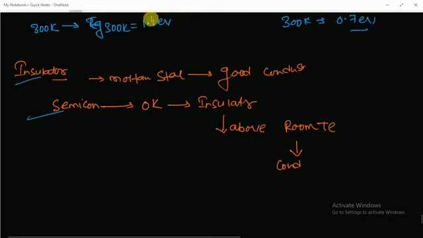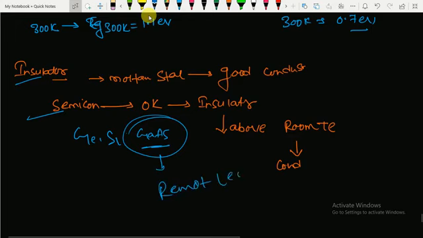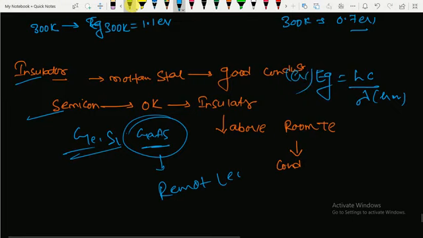Examples of semiconductors are germanium, silicon, gallium arsenide, as we all know. Gallium arsenide is used in remote LEDs. Silicon and germanium you all know very well. Now Eg equals hc by lambda. This is the relation for energy gap, or energy. Lambda is in micrometers, hence Eg will be in electron volts.